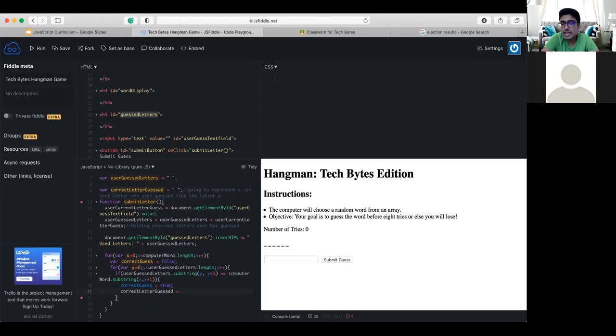So say I guess the letter A in the word football. We know that the letter A should be changing, and we should see it filled up in the underscore, and it should be the third to last letter. So what I'm going to do is the correct letter guessed is going to equal our user guessed letters dot substring from that Y to the Y plus 1 position. This ensuring that we're extracting the right letter.